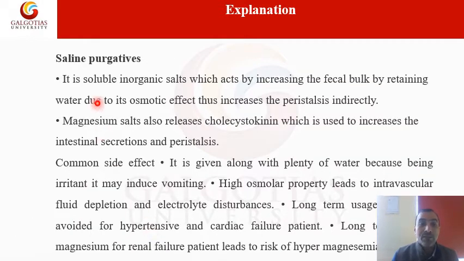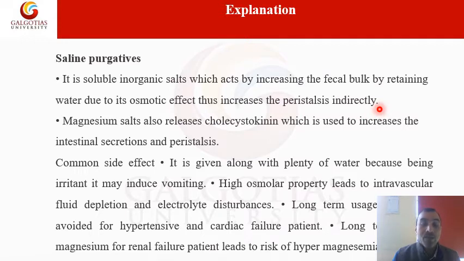Now, first we will see saline purgatives. What is a saline purgative? It is a soluble organic salt which acts by increasing the fecal bulk by retaining water due to its osmotic effect, thus increasing peristalsis indirectly.